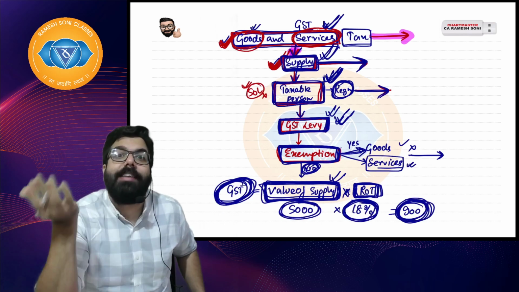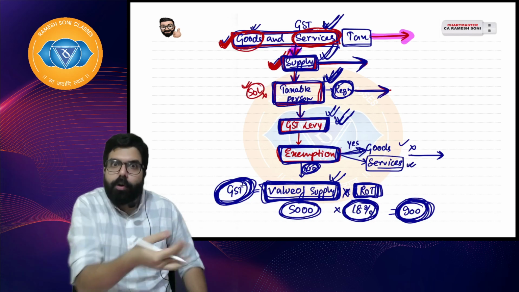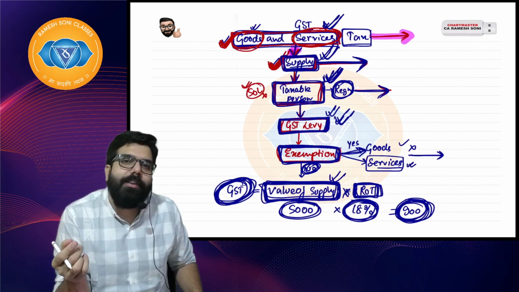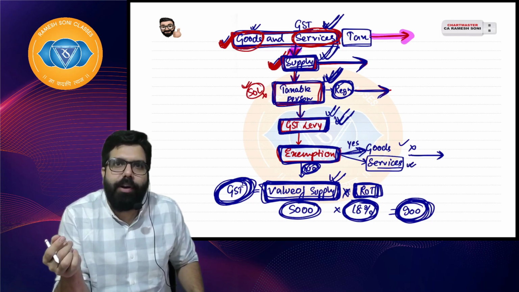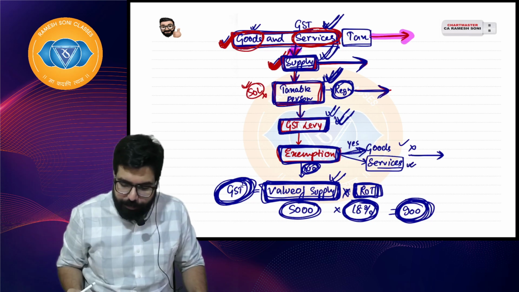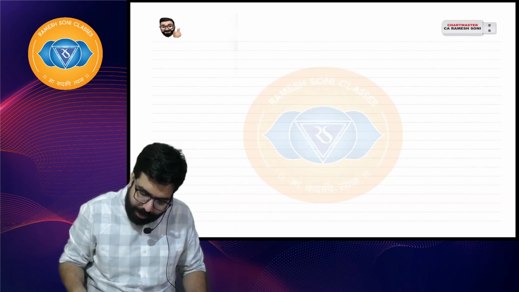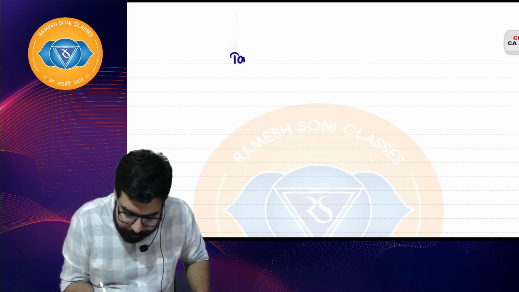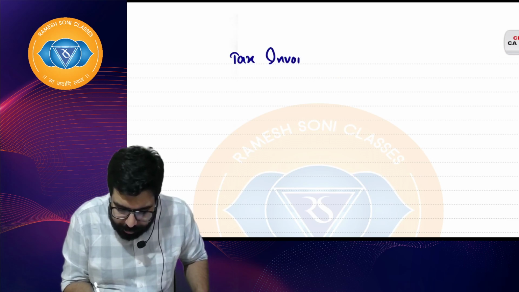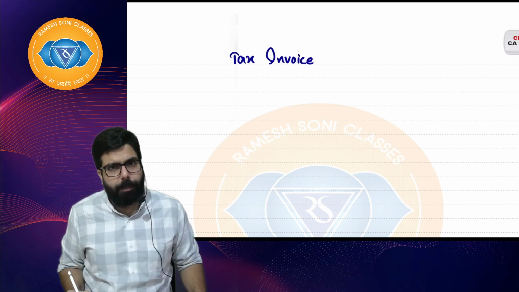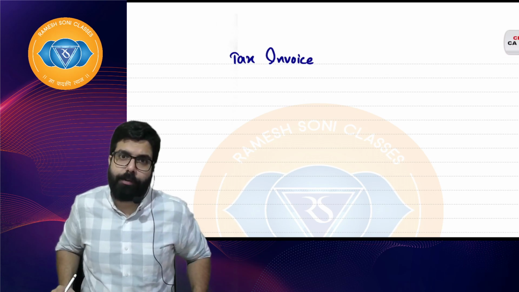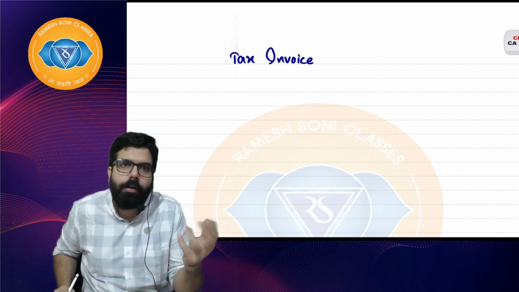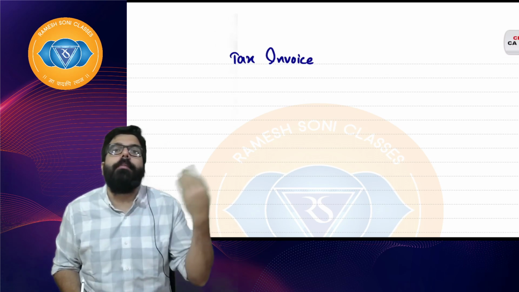Now, what is the next step? I will have to collect GST from my customer. How will I collect? Please go ahead and issue him a tax invoice. Do you think my customer will pay without the bill? You went to one shop, he told you, sir, 5,000 rupees plus 1,000 GST. You will say, sir, bill. So I will have to give him a tax invoice.